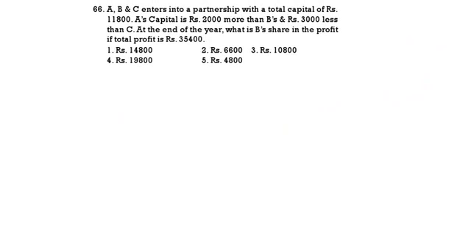So first, what do we have to take? A is 2,000 more than B and 3,000 less than C. So take C as x. Then A, which is 3,000 less than C, will be x minus 3,000. A is 2,000 more than B, that means B will be x minus 5,000.